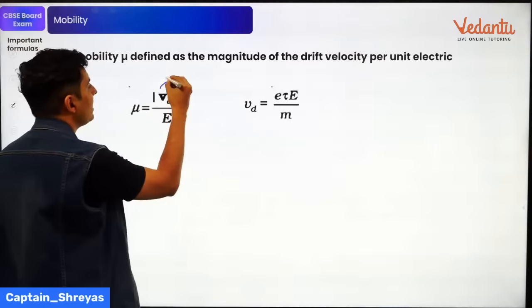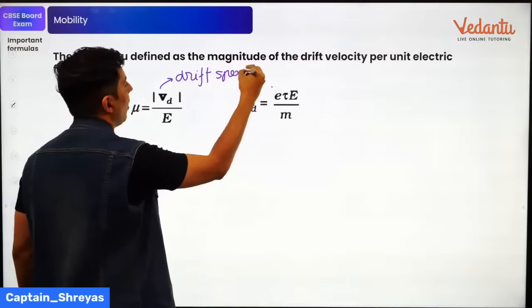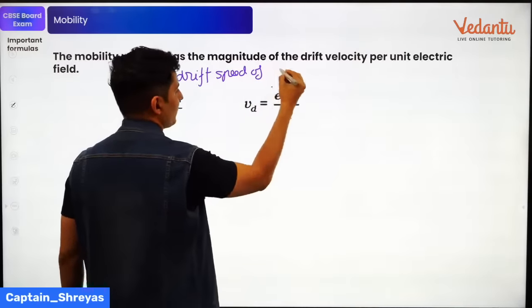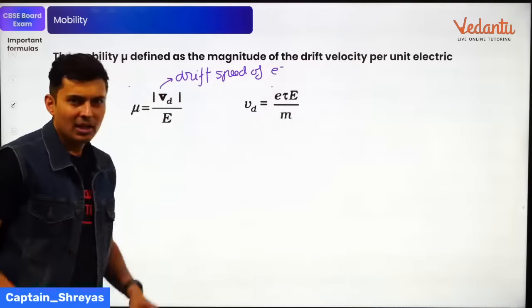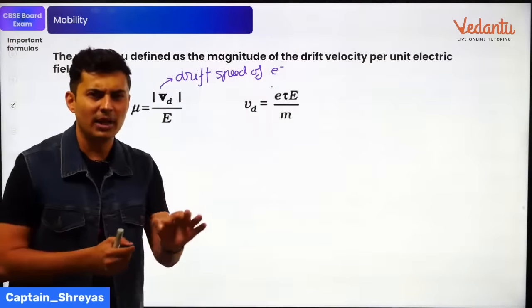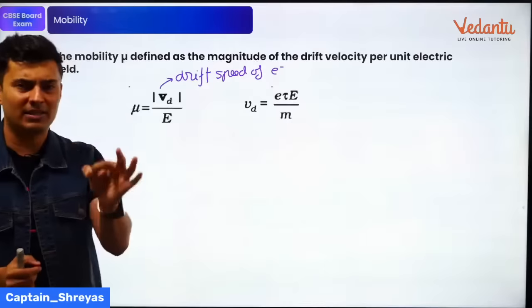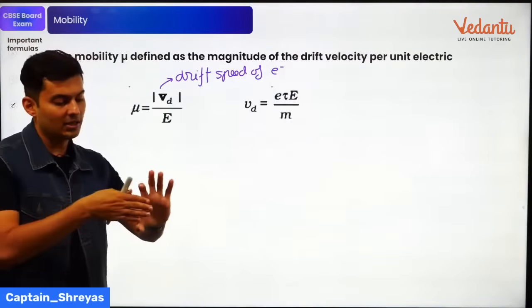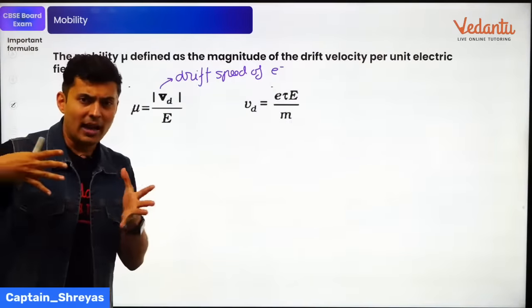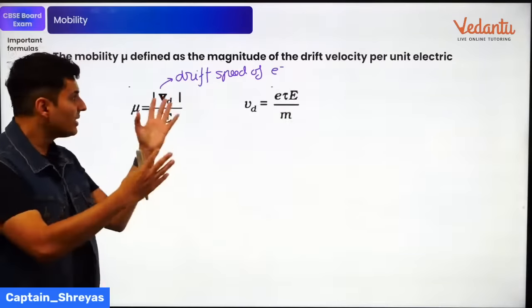So this Vd is called the drift speed of the charge carriers, of the electrons which are moving. So that is the average speed with which the electrons move. It's a very, very small number, typically a few millimeters or centimeters or micrometers per second. Okay, very slowly the charges move. That speed on an average with which the charge carriers inside a wire or a conductor move, that is your drift speed.